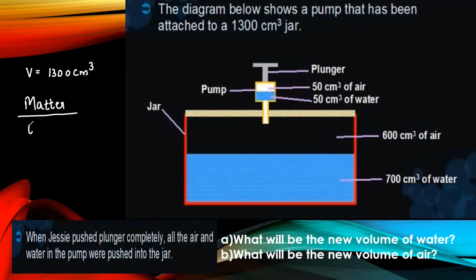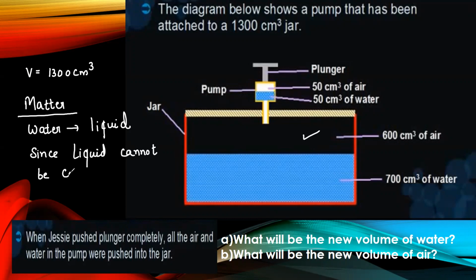Now you see water is a liquid and liquid cannot be compressed. So the volume of water will increase, and we will write that since liquid cannot be compressed, the new volume of water will increase to 750 centimeter cube.